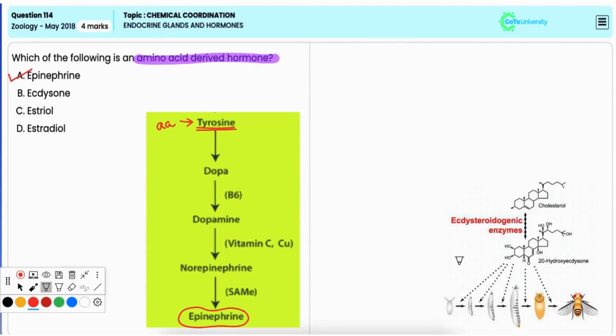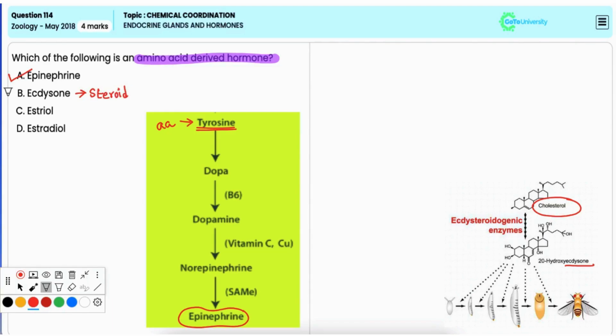Option B, ecdysone. It is incorrect because ecdysone is a steroid hormone which is derived from cholesterol and not from any amino acid. And it is involved in the molting and metamorphosis of arthropods, especially insects.